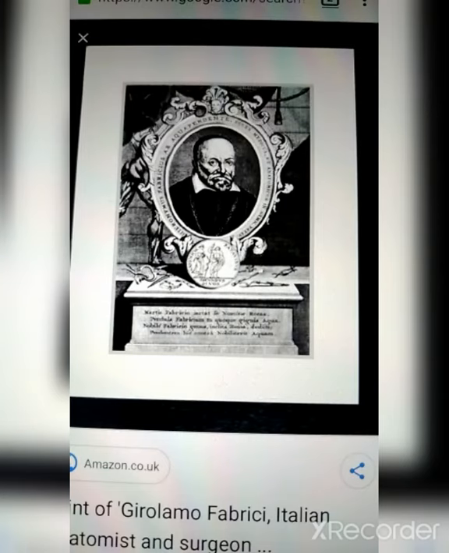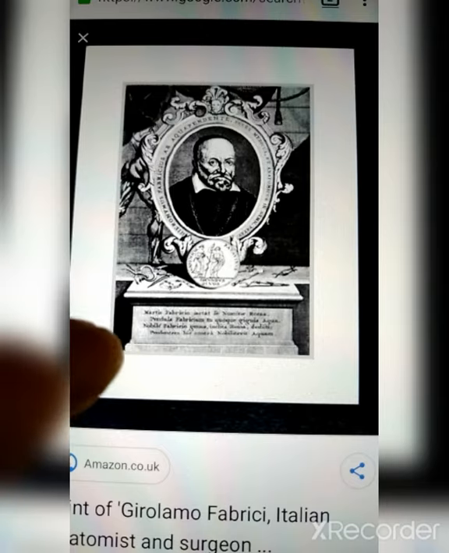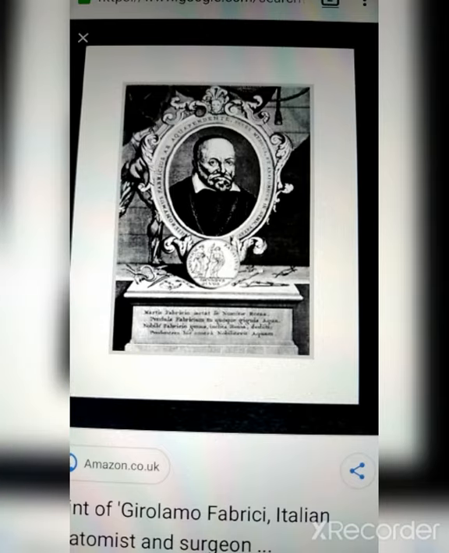So friends, this is the image of Girolamo Fabricius. He did research in the year 1574 where he mentioned that when a person is in a standing position, you know the inferior vena cava carries the deoxygenated blood from the lower parts of the human body to the heart.